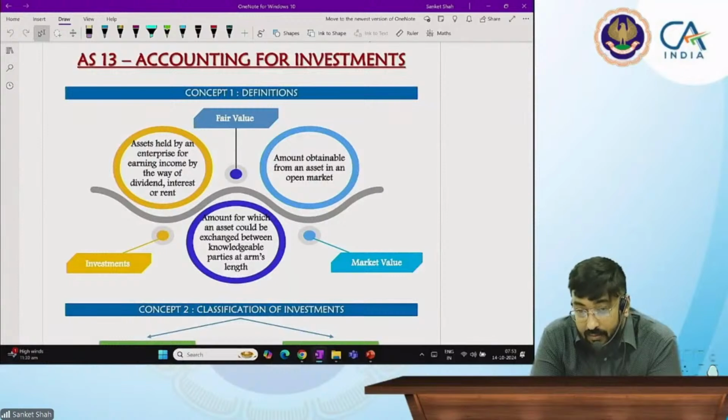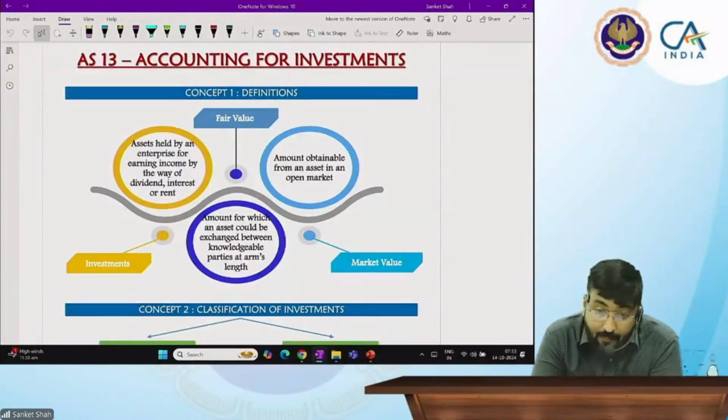every month. Sir, suppose if I invested in machinery, and suppose if I have given that asset on rent, should I record it under 10 or 13? Definitely 10.